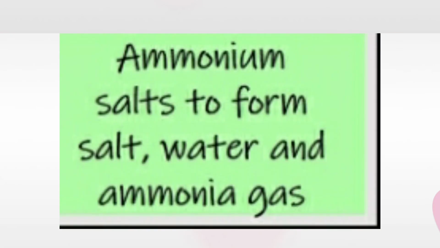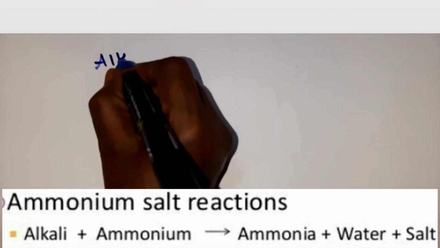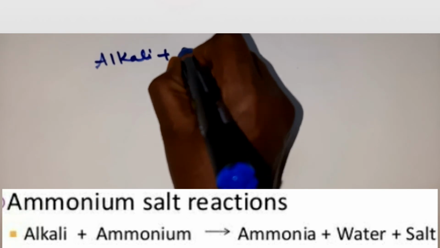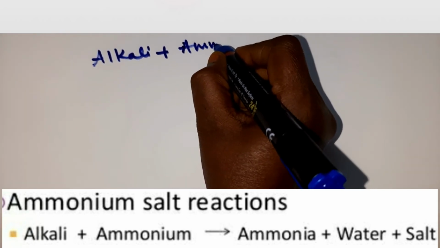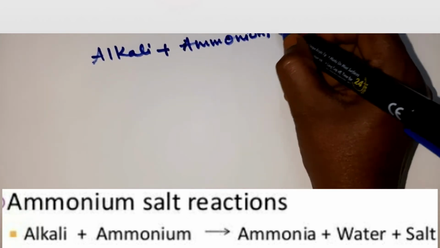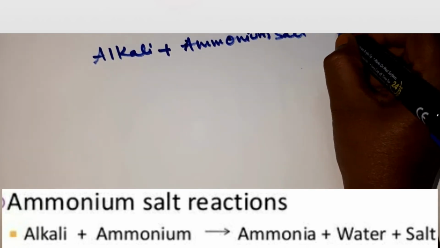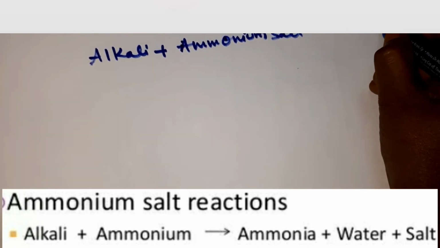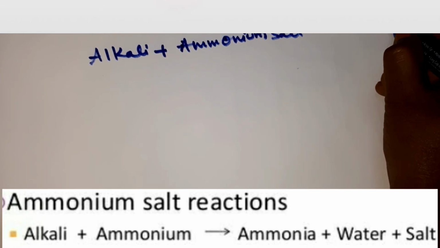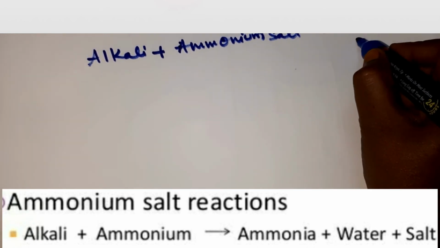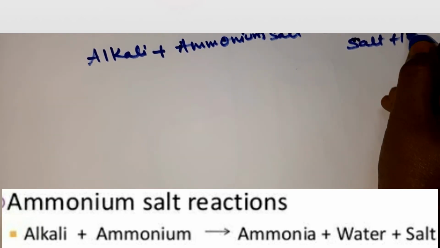The next chemical property is, children, that alkalis when heated with ammonium salts give off ammonia gas. For example, you can take any alkali and make it react or heat it with an ammonium salt: ammonium salt plus alkali gives ammonia gas plus salt plus water.